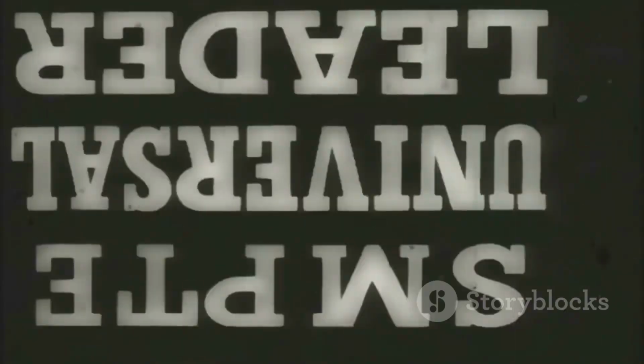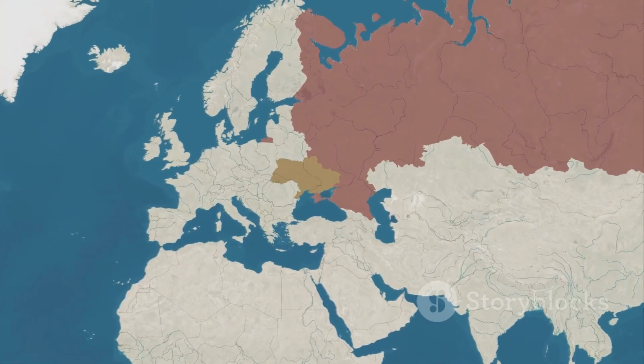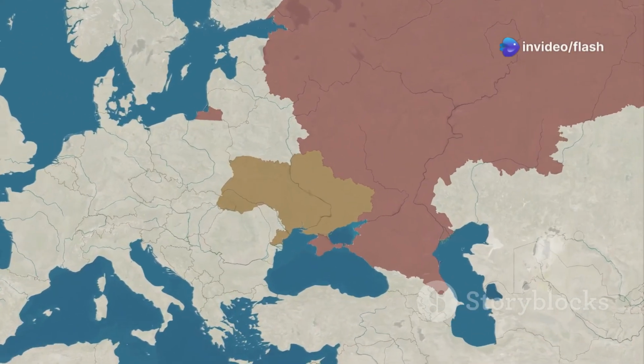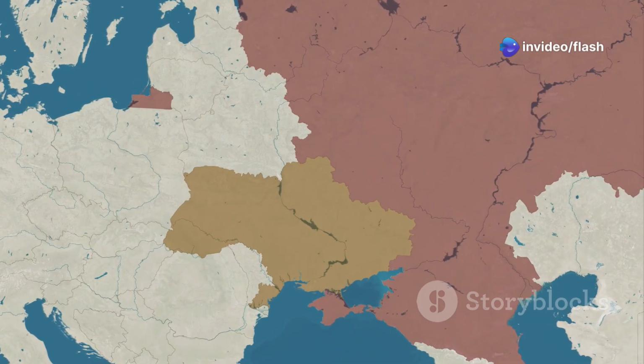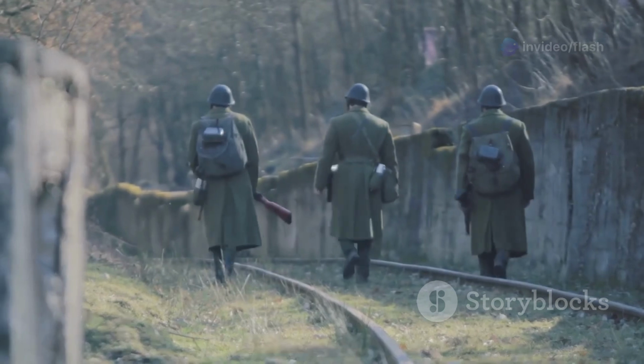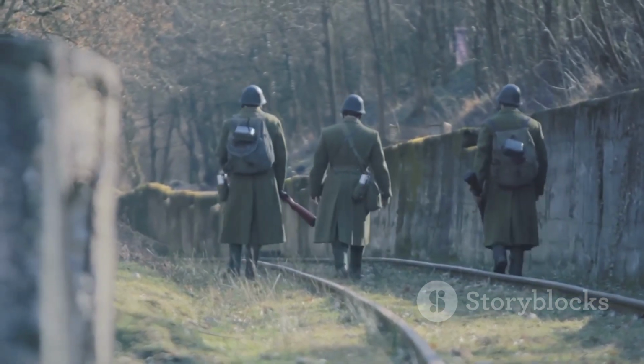The war had a profound impact on the course of the 20th century. It led to the collapse of empires, the redrawing of national boundaries, and the rise of new ideologies such as communism and fascism. The war also sowed the seeds of future conflicts, including World War II.